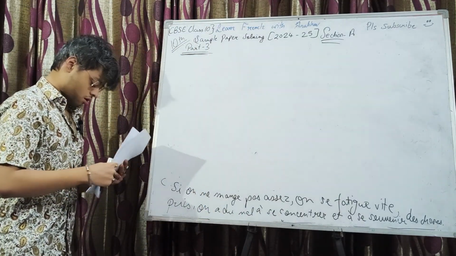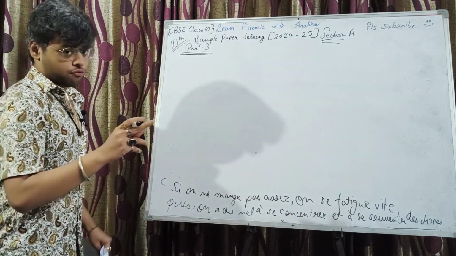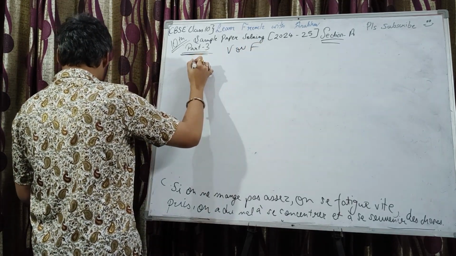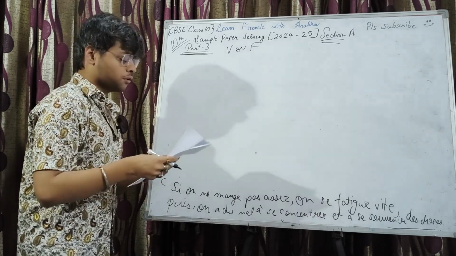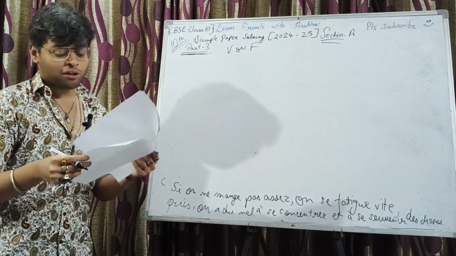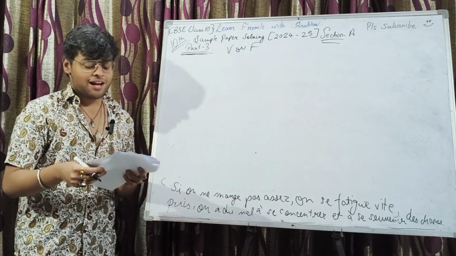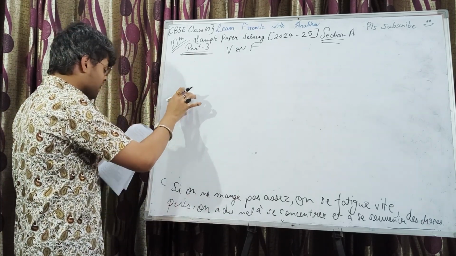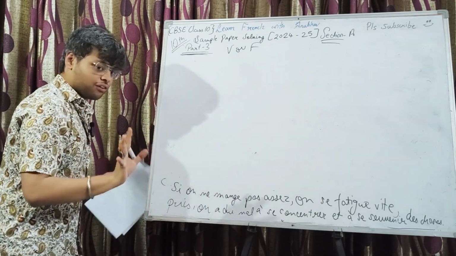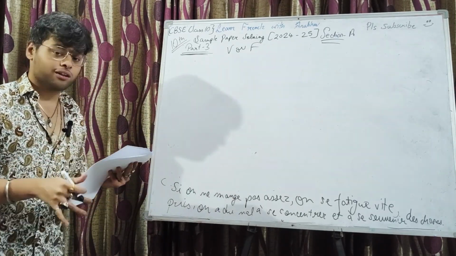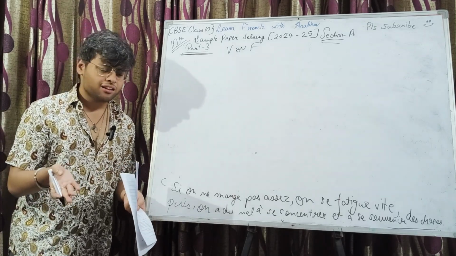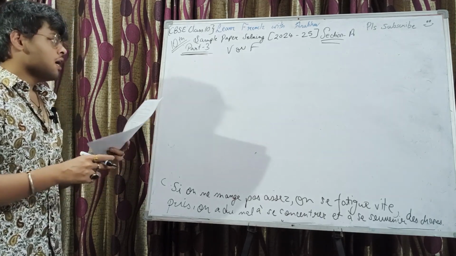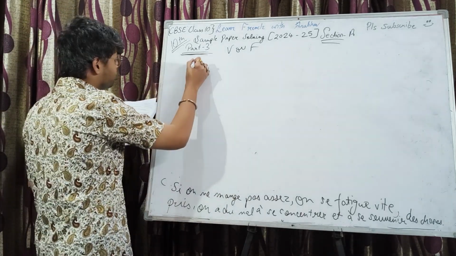Okay, so now we need to do vrai ou faux. Understood. So what's the nomenclature that has been followed? It's in continuation of all. It's question number one, A, B, C respond, then D onwards vrai ou faux, J onwards the text. Fine. They didn't overcomplicate stuff, so it's okay. It's cool. Okay, vrai ou faux begins with the D part.